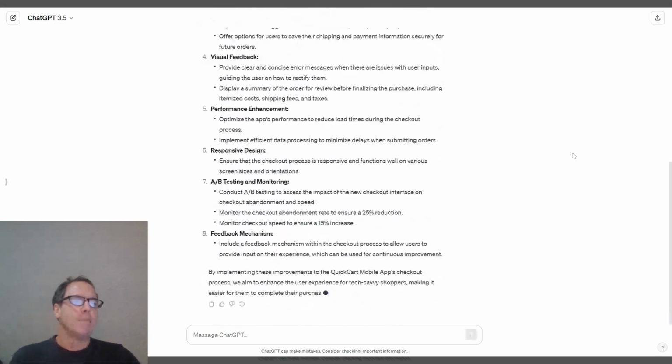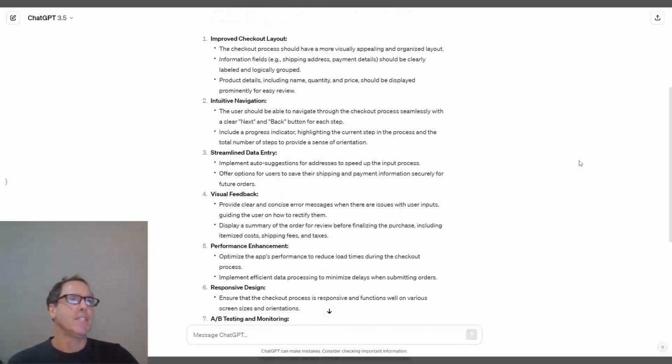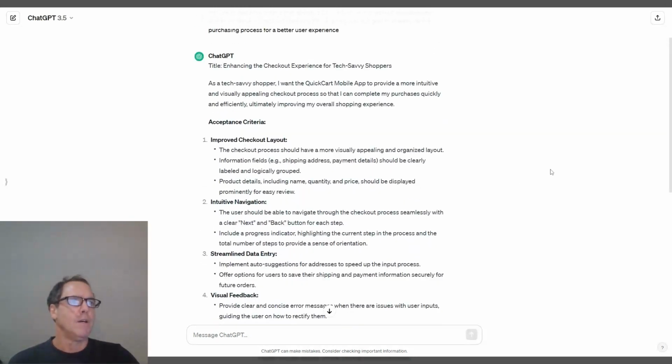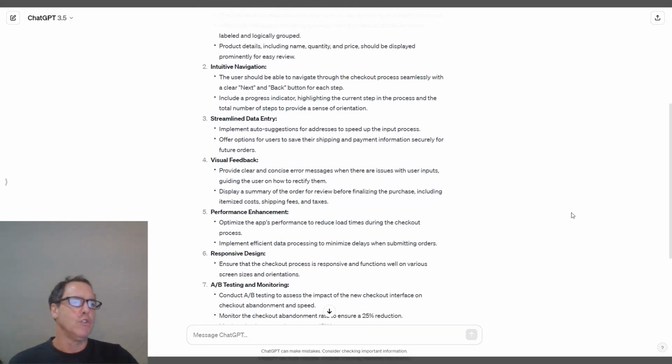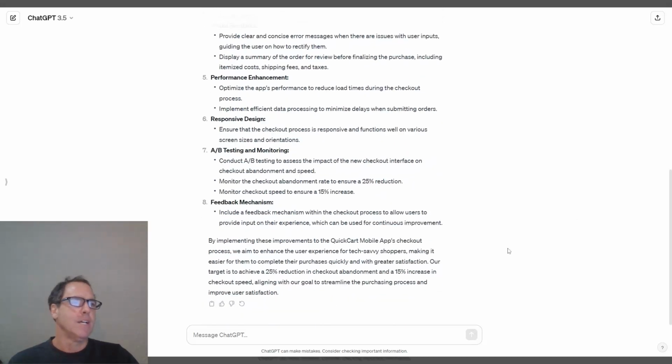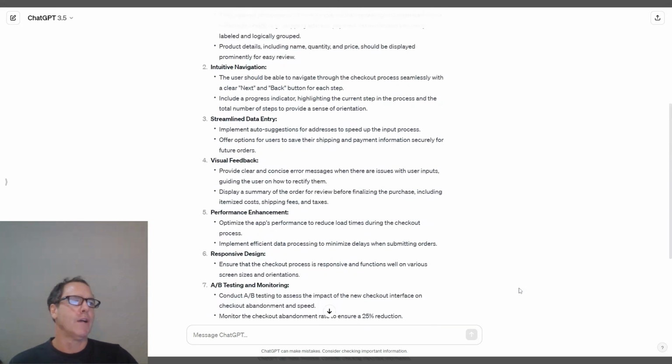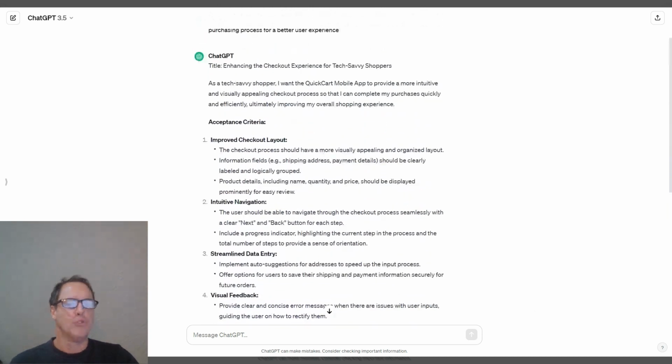It's giving me some ideation here. So in this case, it's giving me acceptance criteria for different features of the user story. So I think that is helpful, and it's saying by implementing these improvements in the checkout process, we are aiming to improve the customer experience. All right. So basically, the acceptance criteria are what we're aiming for the story to accomplish. So ChatGPT has given us some of those ideas.